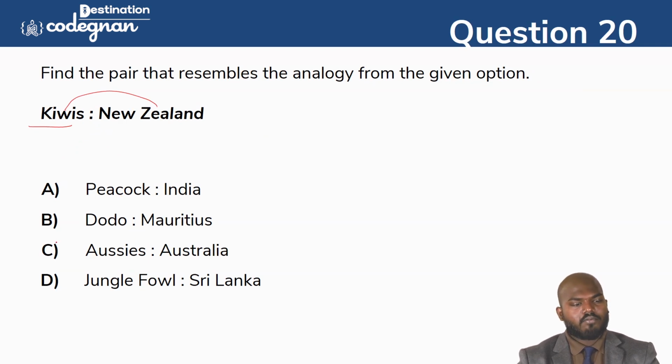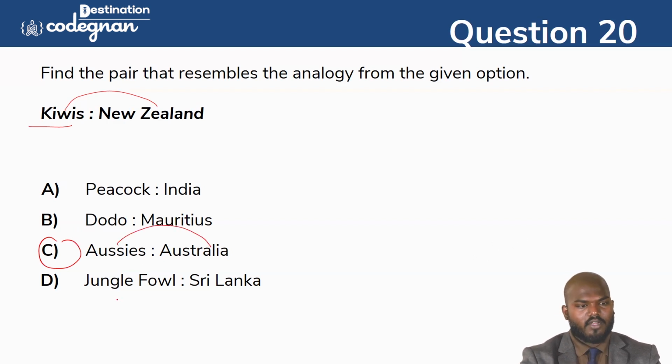Like, so option C, if you see this one, Aussies. So the people of Australia, we will call them Aussies. Like what we can mention here.